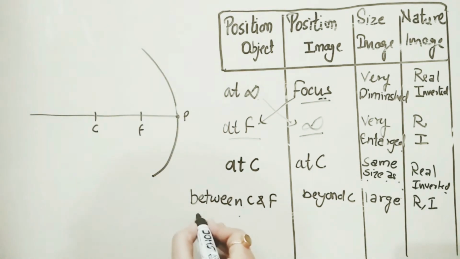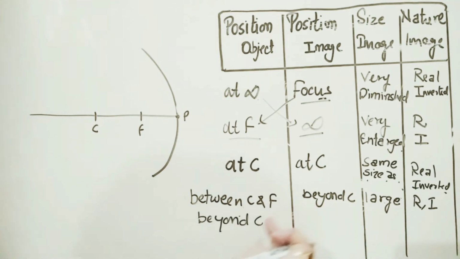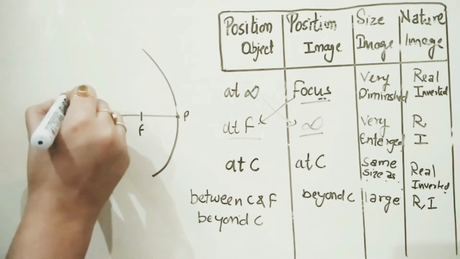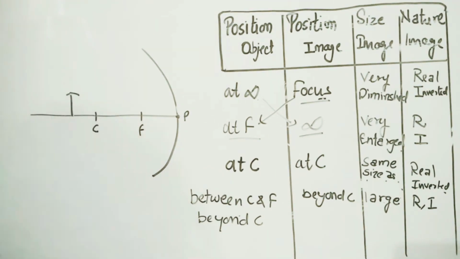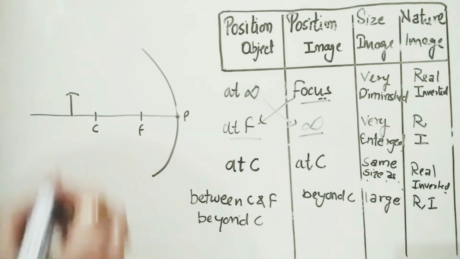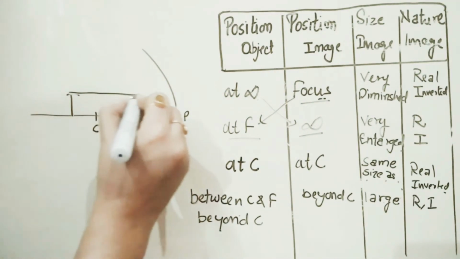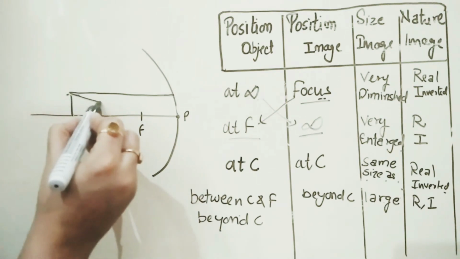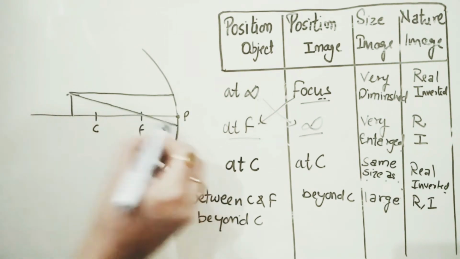Next point, when the object is beyond C, it is just the reverse of it. When the object is beyond C, for example if I am taking the object here, again we have to take two rays, one passes parallel and the other one passes through focus like this.